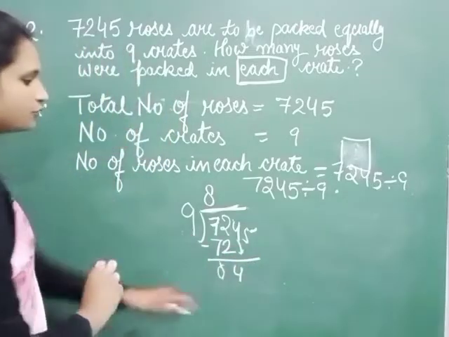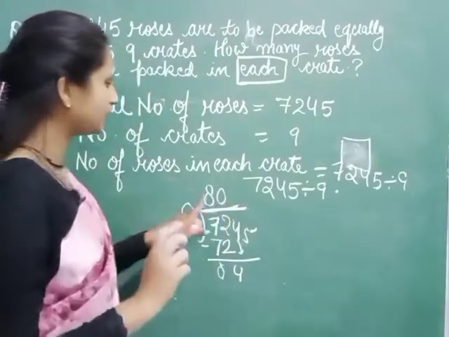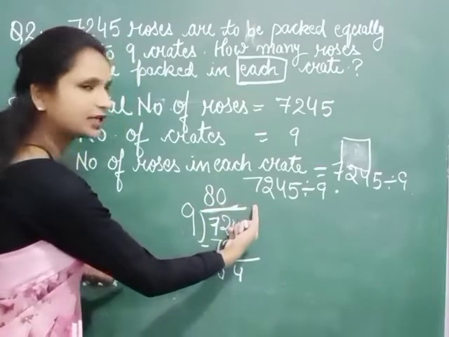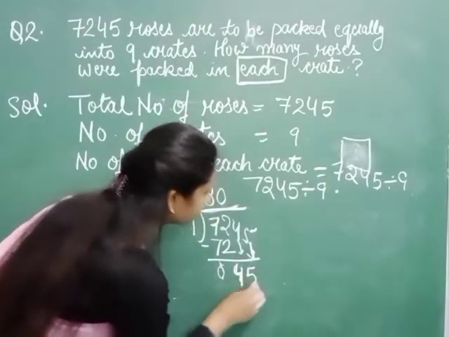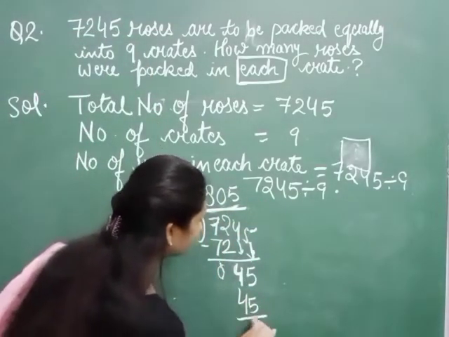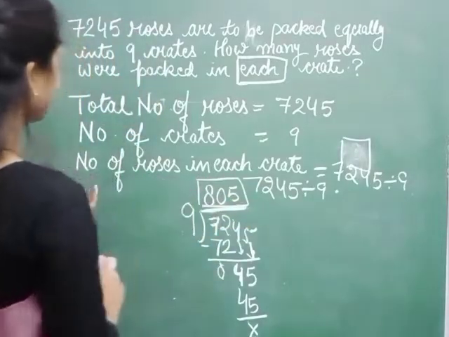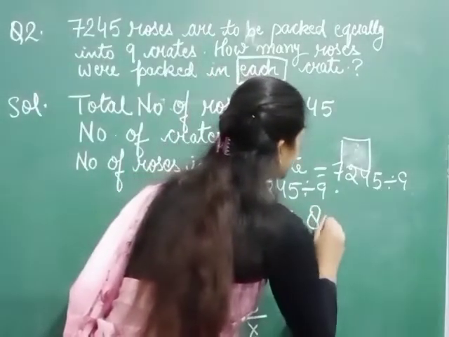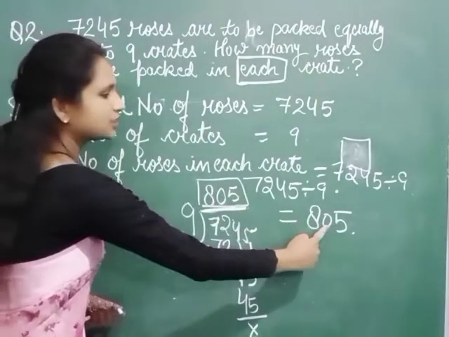Now take 4. 4 is also not divisible by 9. So we have to take two numbers, and whenever we take two numbers in division, we have to place 0. Okay, before writing the quotient we have to write 0. So 4 and we have to take another number 5. It will become 45. Now 9 5s are 45 and no remainder. So 805 is our answer. So we can write here number of roses in each crate is equal to 805. How many roses will come in each crate? 805.